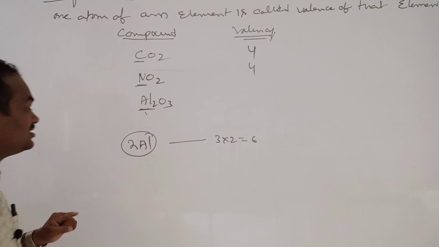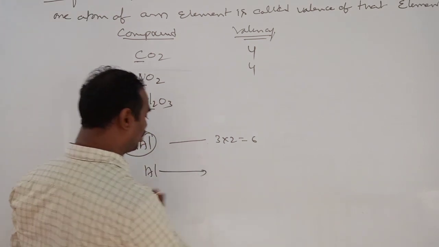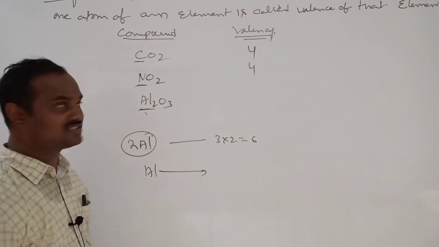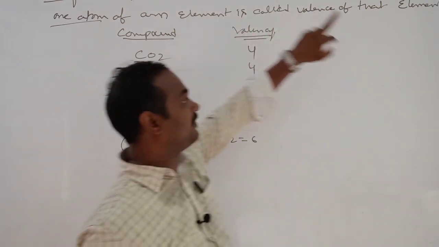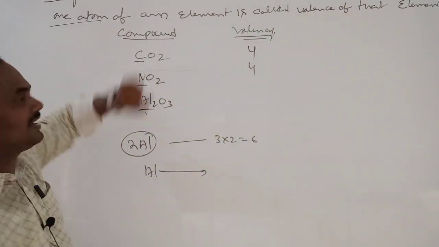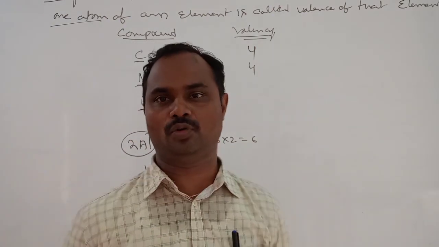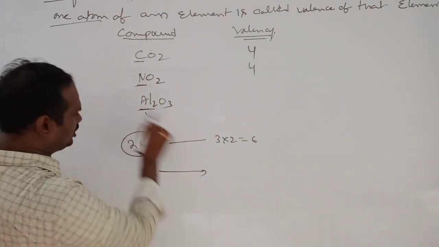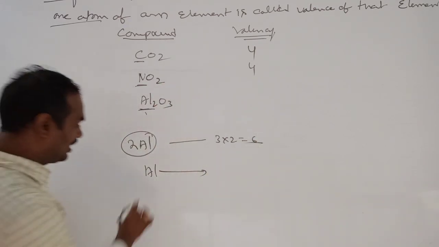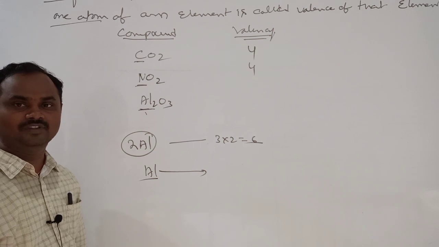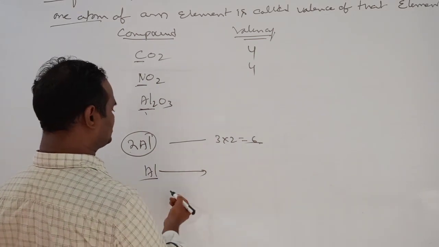Now valency we should tell for only one atom. Valency always we tell for one atom only. So for 2 aluminum atoms together the valency is 6, but you don't write 6 here. For 1 aluminum atom, what will happen?